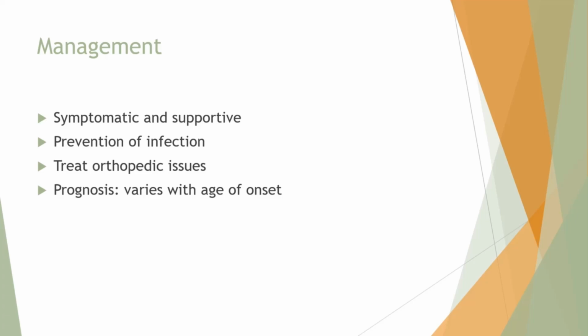As mentioned, there is no cure, but treatment is symptomatic and supportive. We want to prevent infections and provide vigorous treatment of any infections that occur. Like I already said, treat orthopedic problems, especially scoliosis. Prognosis does vary with the age of onset, but with type 1, as mentioned previously, they often die from respiratory infections or failure between about 1 to 24 months of age.